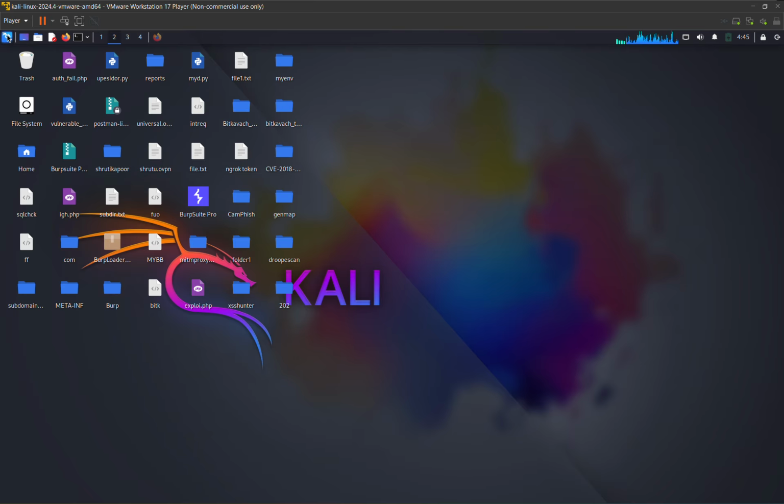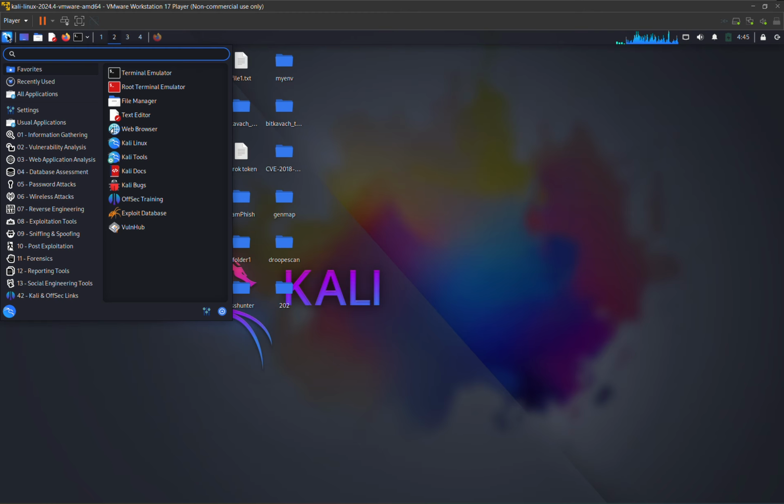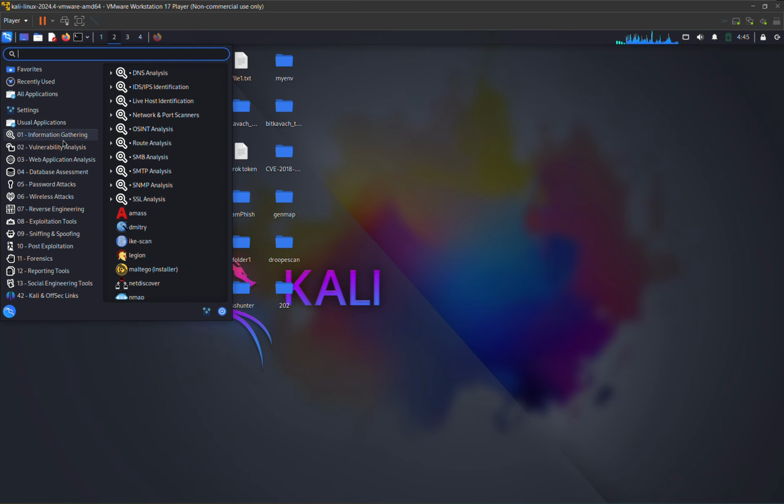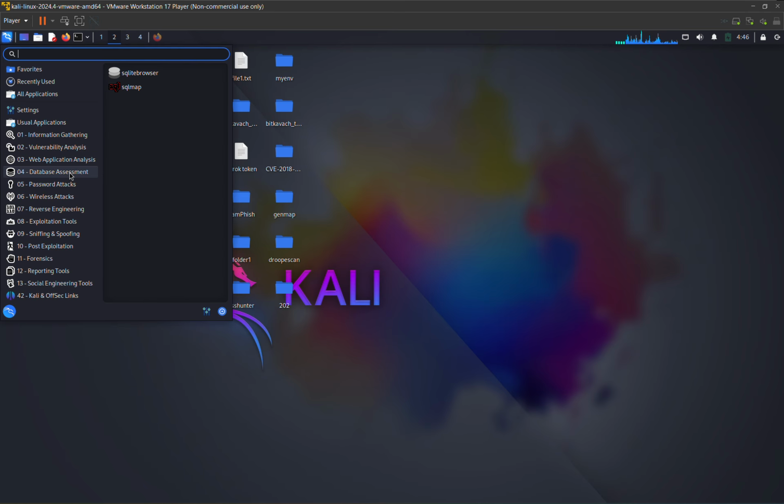Here, we have this blue square with the white dragon. If you click here, a lot of options come up. Now here you can see the list of tools which we already have in Kali. We have tools for information gathering, vulnerability analysis, web application analysis, database assessment, password attack, exploitation tools. We have a lot of tools.